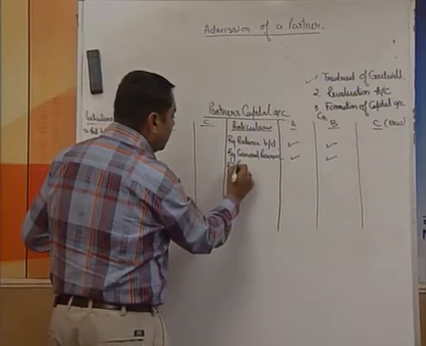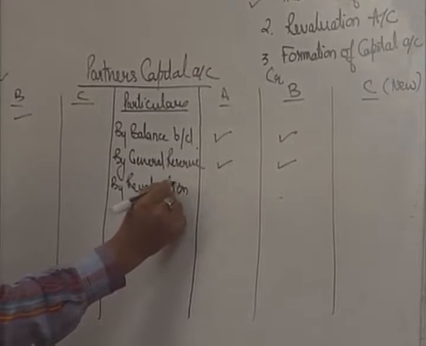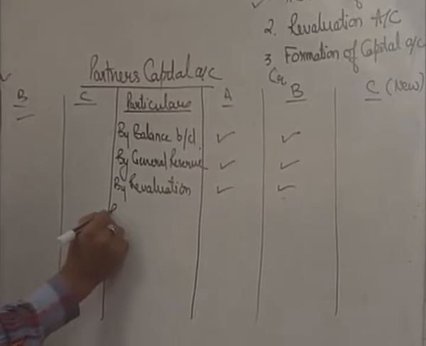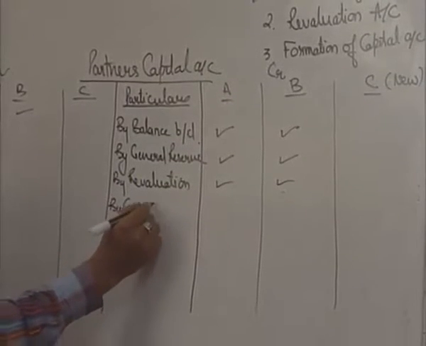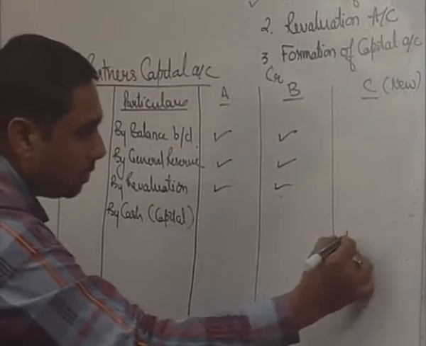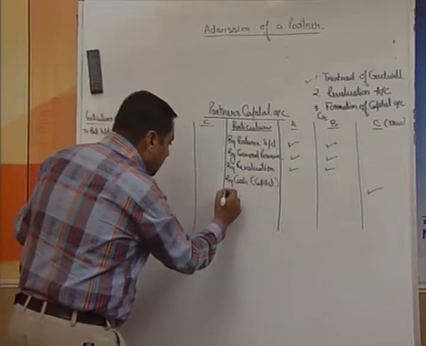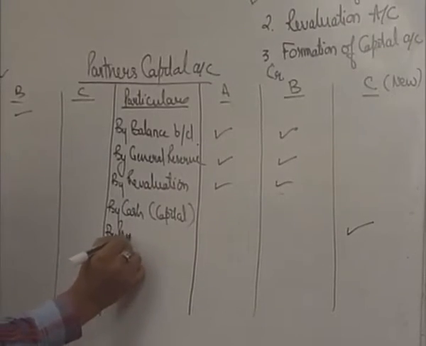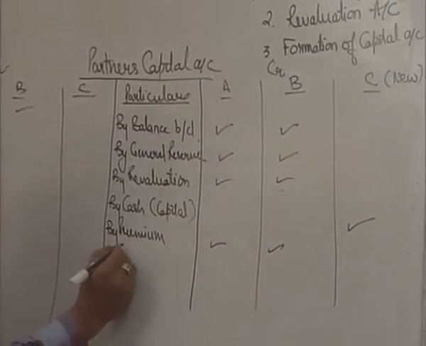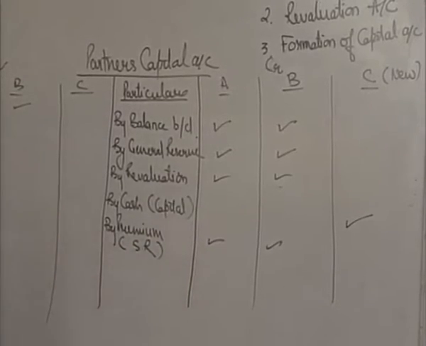Then, in case there is a revaluation profit, this is on this side. Again the partners A and B. Now the new partner brought cash. So this is going to be the capital of the new partner, which we are going to write under the column C. Then if the new partner brought the premium, this is also premium among A and B, and again I am telling that this is in the sacrificing ratio.